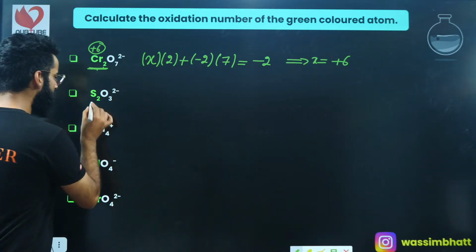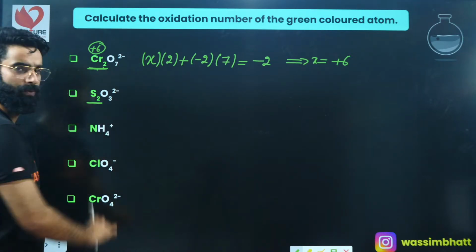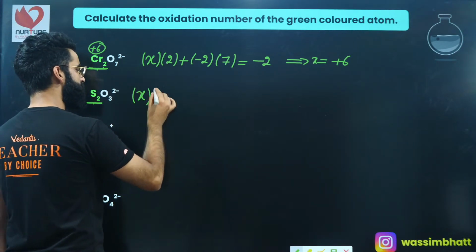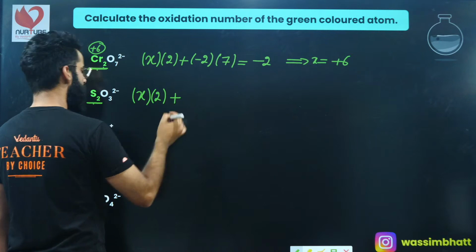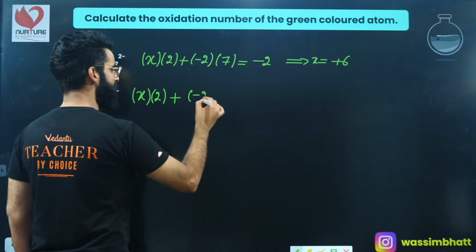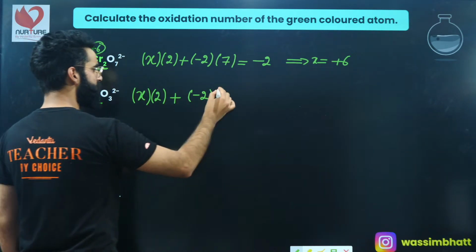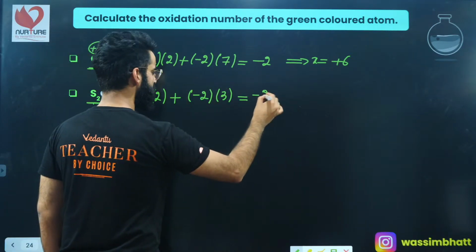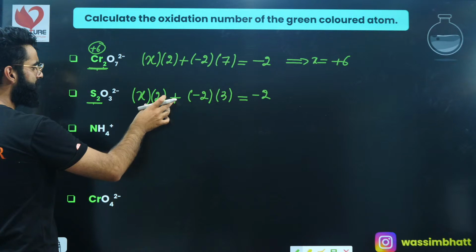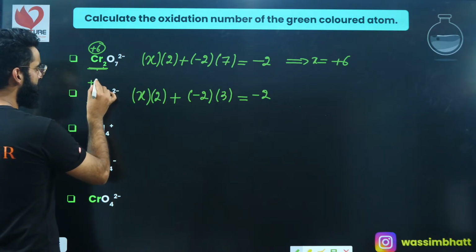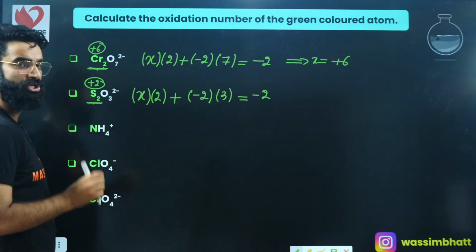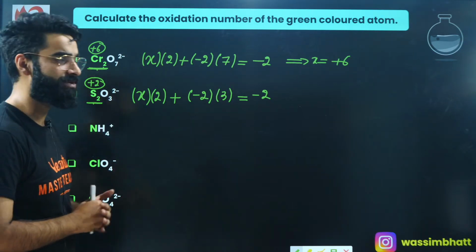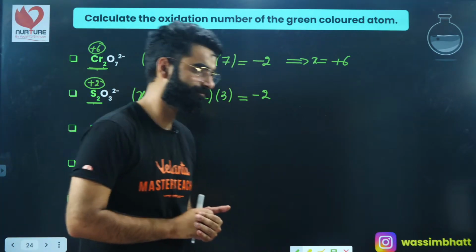Similarly, if I ask you, what is the oxidation state of sulfur over here? Let's assume the oxidation state of sulfur is X, but I have 2 sulfur atoms, so multiplied by 2. Oxidation state of oxygen is taken to be -2, right? But there are 3 oxygen atoms, so multiplied by 3 is equal to the net charge present on this, -2, right? So if you calculate it, you get the value of X as +2 over here. That +2 will be the charge present on one sulfur atom. That +2 is going to be called the oxidation state of sulfur over here, right?